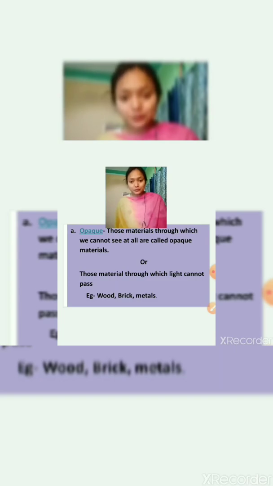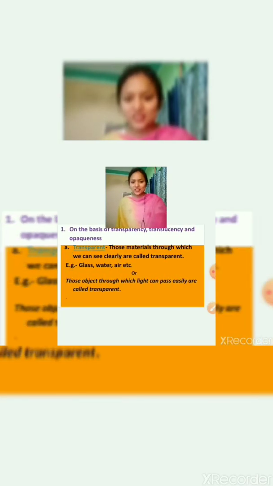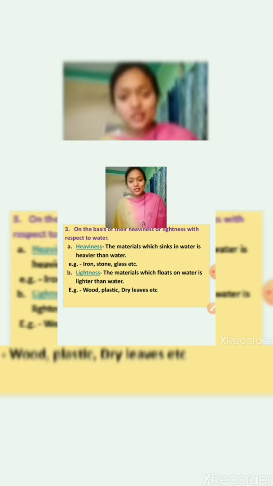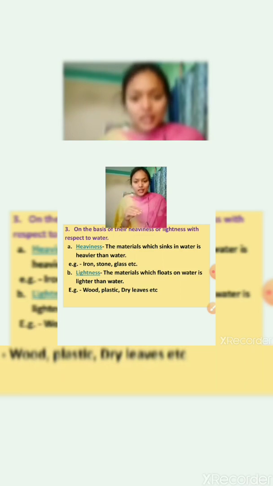Is it clear? Now let's quickly recap what we have studied in this chapter. In today's video we studied about heaviness and lightness of objects, and we studied that things which easily sink in water are heavier than water, and things which do not sink, which float on the surface of water, are lighter than water.